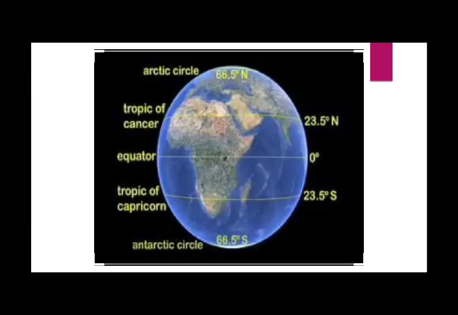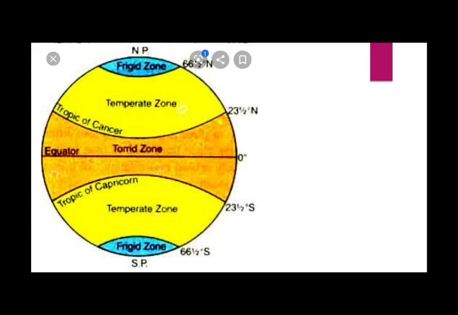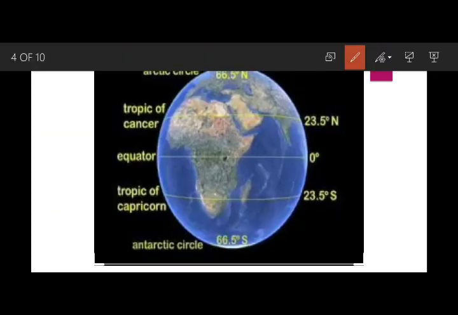Let me show you in the next picture. Here are some important latitudes. First is the equator. When we divide the earth into two halves, it is called the equator, and it is situated at 0 degrees. Then the Tropic of Cancer, Tropic of Capricorn, Antarctic Circle and Arctic Circle. All these are the major latitude lines which are very important,